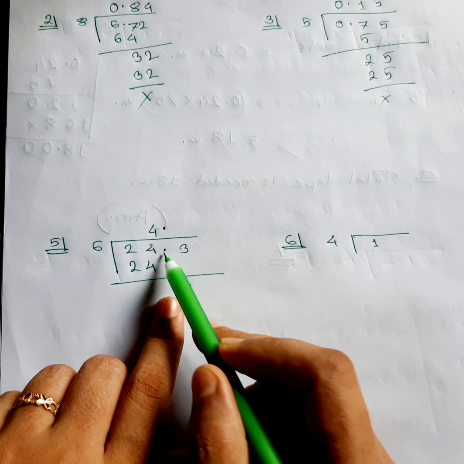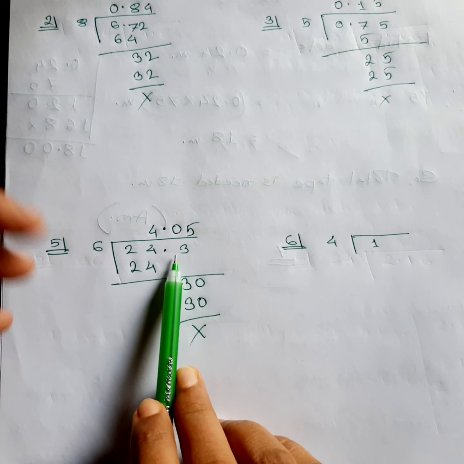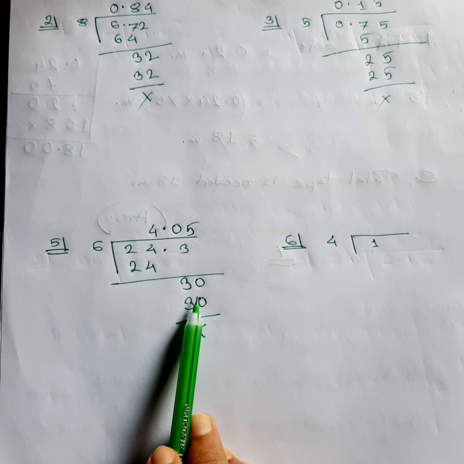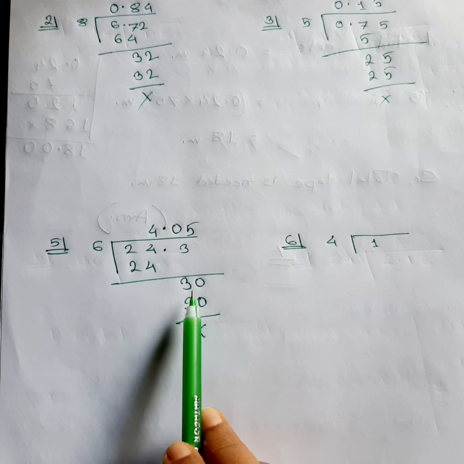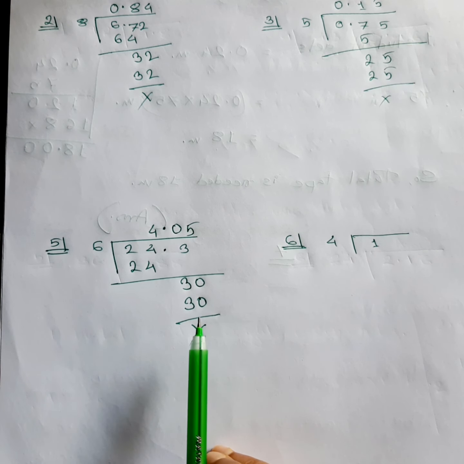Now it is 5 6s are 30. I already told you before that if it is a newborn decimal, we cannot take 0 from the newborn decimal, just replaced actually. So I'm calling it a newborn.